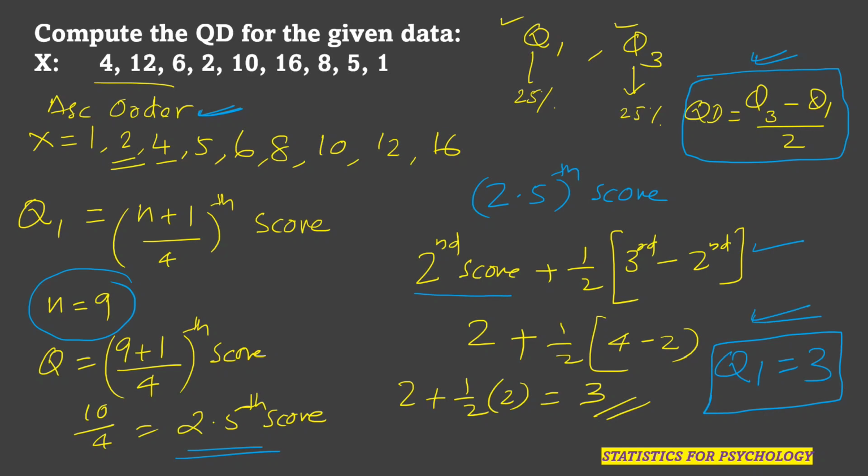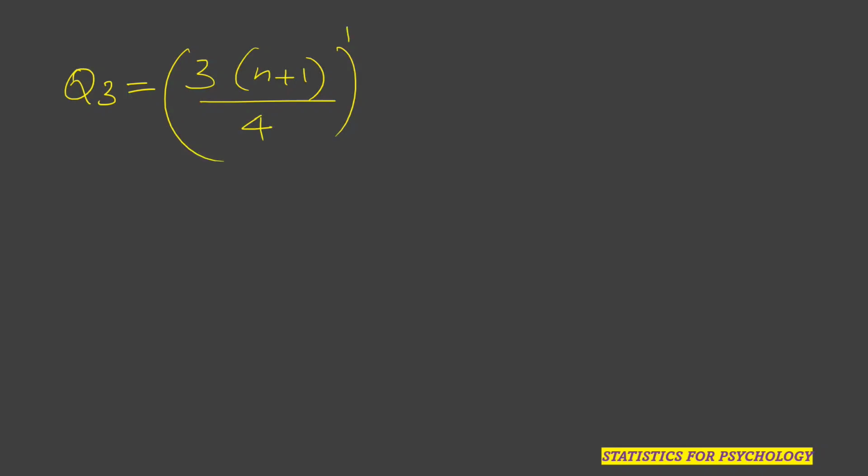Now let us calculate Q3. So for Q3 we have the formula Q3 is equal to 3 into (n plus 1) divided by 4th score. Understand the difference between the Q1 formula and Q3 formula.